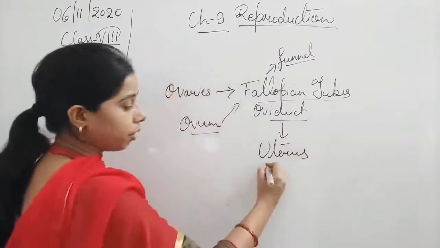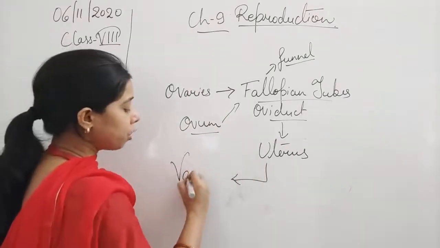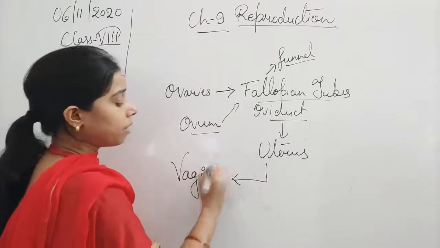And from the uterus, students, the outermost part is known as the vagina.